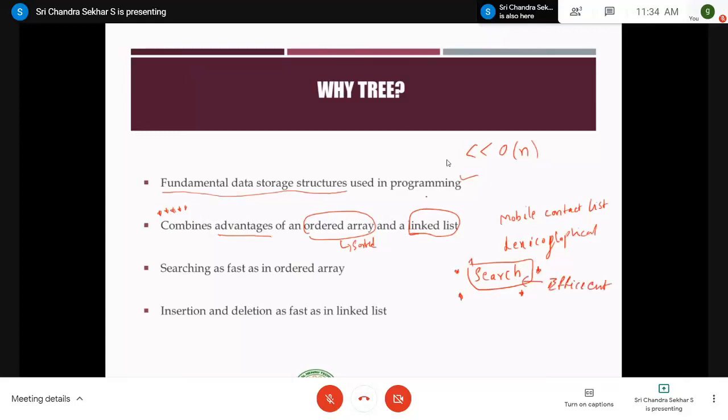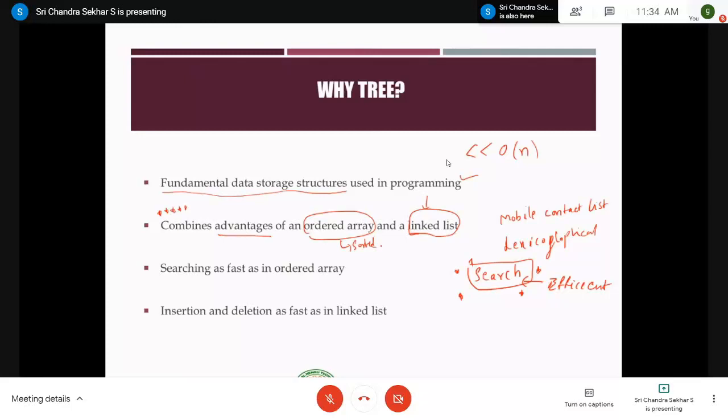Whereas if you consider the linked list concept, just now we have completed the linked list concept, and in yesterday's class, as the last slide, I explained the various time complexities involved in performing the operations of the linked list, right? So inserting at the beginning will have one time complexity. Inserting in the middle of the linked list will have one time complexity. Similarly, deleting an element from the linked list will have one time complexity.